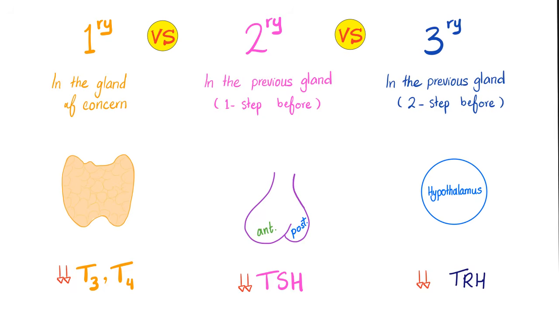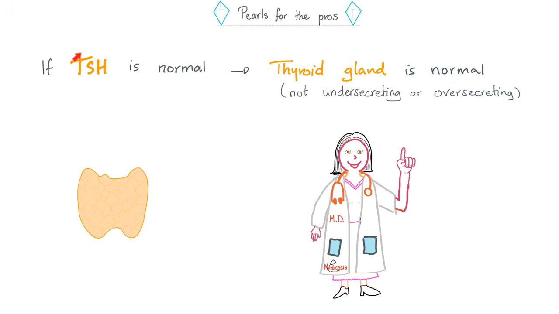How do I know the gland of concern? It's in the name of the disease. You said hypothyroidism, it has thyroid in it. So we're talking about the thyroid. Tertiary means you jump twice. The problem is in the hypothalamus. An excellent doctor will look at the TSH. TSH is normal, therefore your thyroid gland is normal. End of story. I know it did fly over your head.